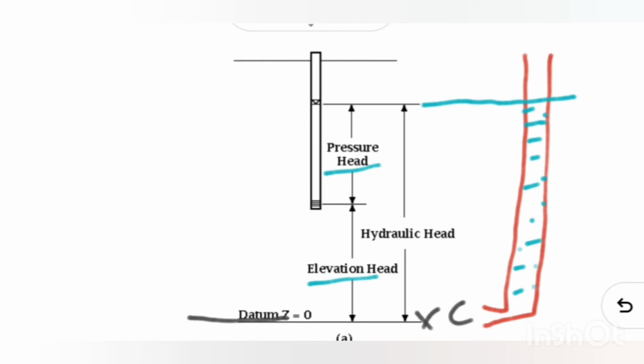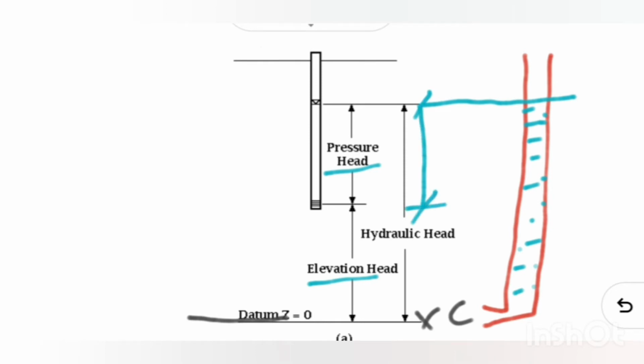Elevation head is where the water rises from the datum line and touches the pressure head bottom. So the elevation head is where water rises against gravity. And if the water has some pressure, due to that pressure the water can rise for another height.